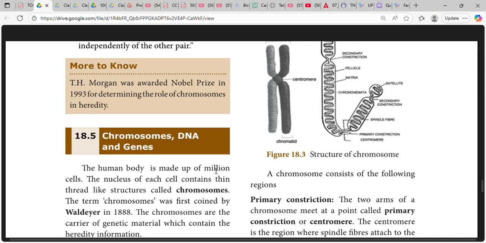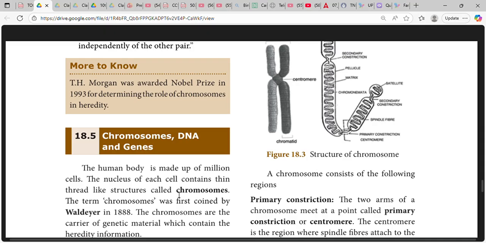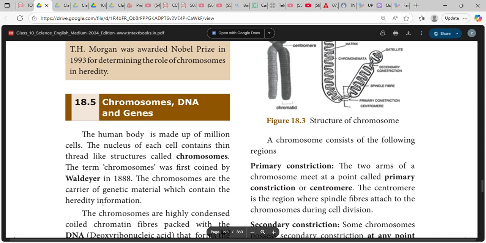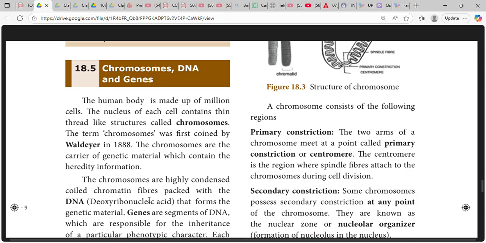The human body is made up of millions of cells. The nucleus of each cell contains thin thread-like structures called chromosomes. The term chromosome was first coined by Waldeyer in 1888. The chromosomes are the carriers of genetic material, which contain the hereditary information. The chromosomes are highly condensed coiled chromatin fibers packed with DNA, deoxyribonucleic acid, that forms the genetic material.